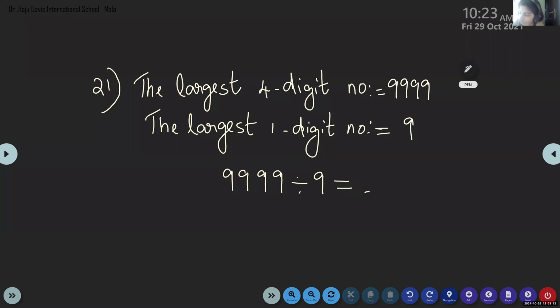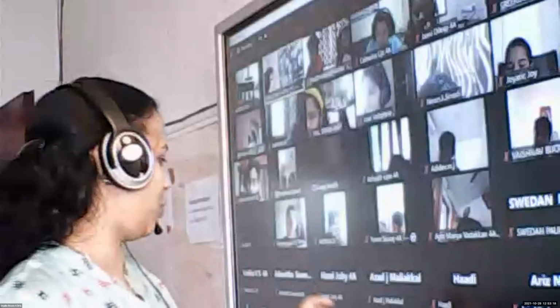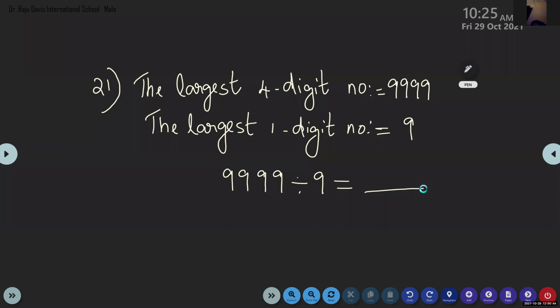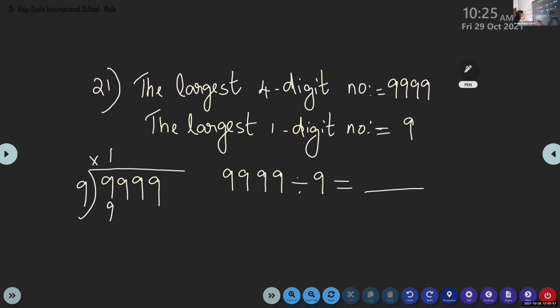Ma'am, I finished. Okay, over. So we'll discuss that answer now. Children, tell me the answer here. 9,999 divided by 9, this is very easy. If you want to divide, you can use long division, otherwise you can do it in the mind also. 9 divided by 9 is 1.